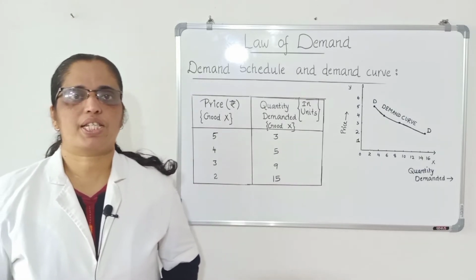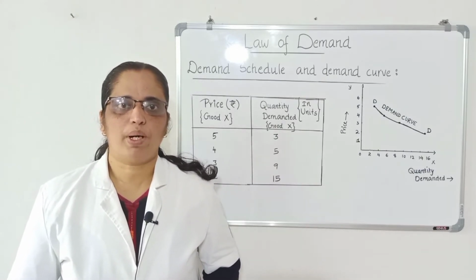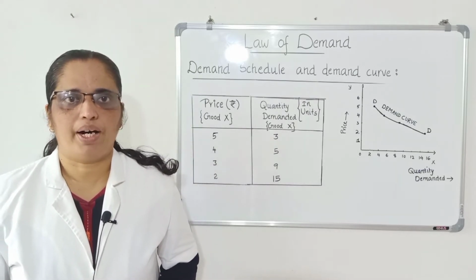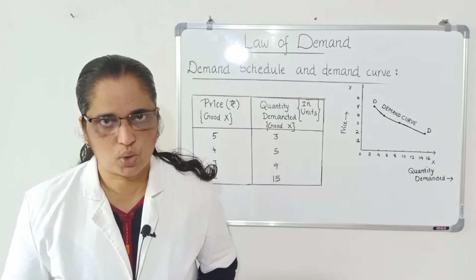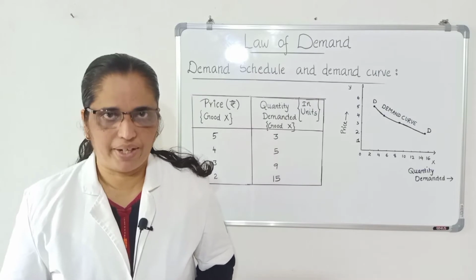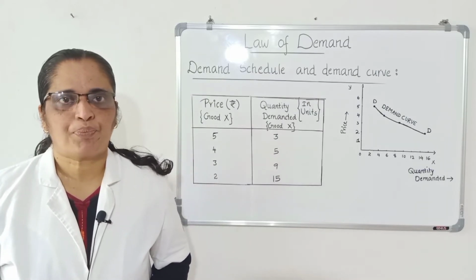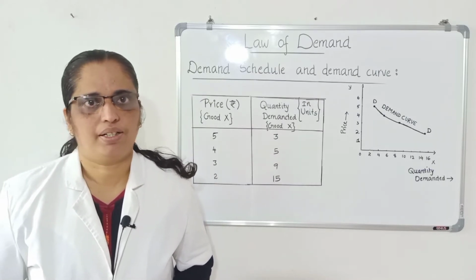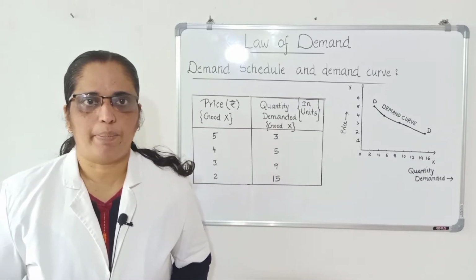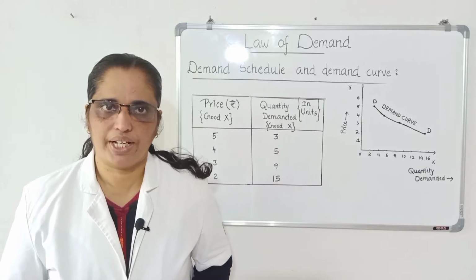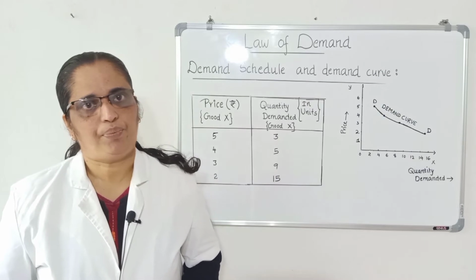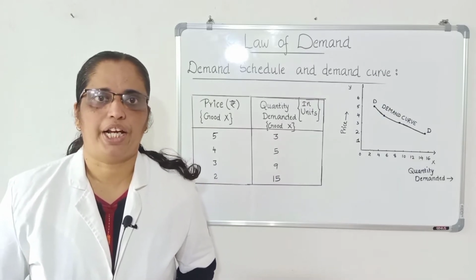Last class, we started the chapter Consumer Behavior and Demand. We already studied demand and its various determinants. As you know, in economics, demand means desire plus ability to pay plus willingness to pay. Demand means quantity demanded of a good or a service in a market by a consumer at a price during a period of time.